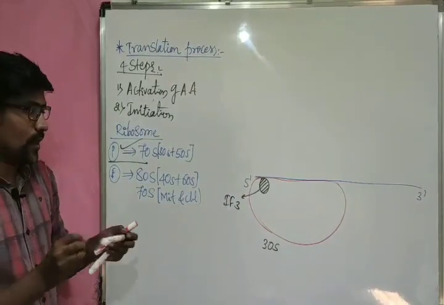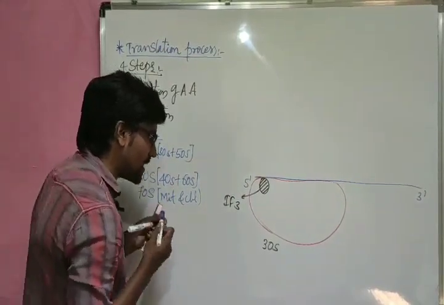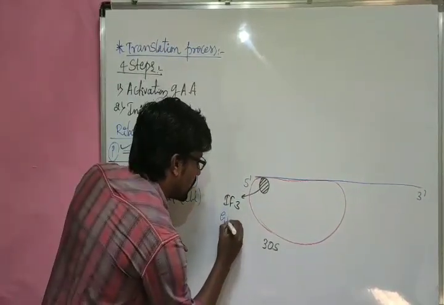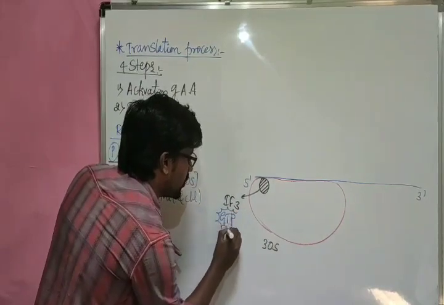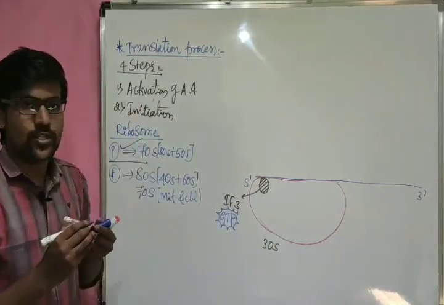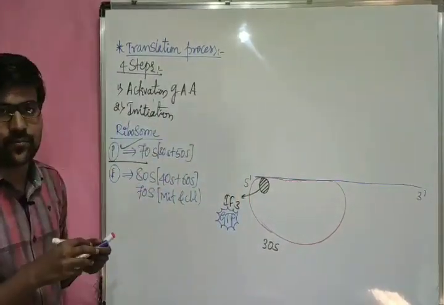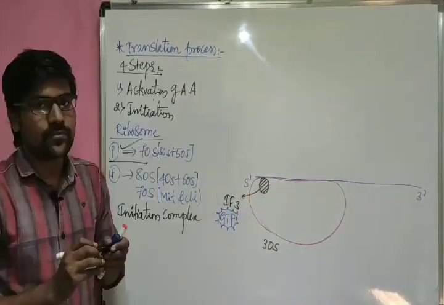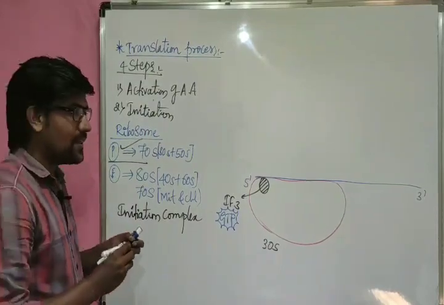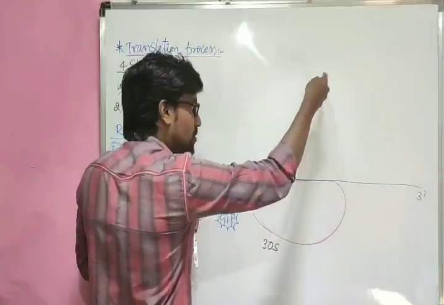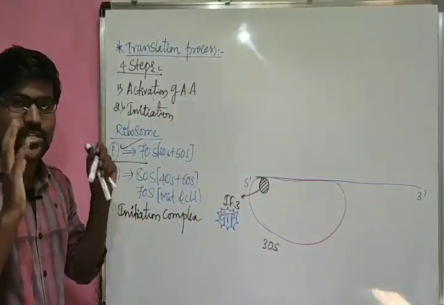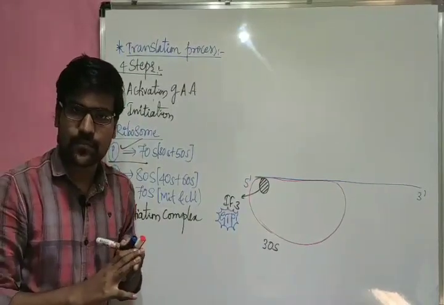And one more thing, when the initiation factor is going to attach, a GTP molecule gets used, GTP gets converted into GDP. So now one tRNA is going to attach here. The tRNA molecule has to be attached here.